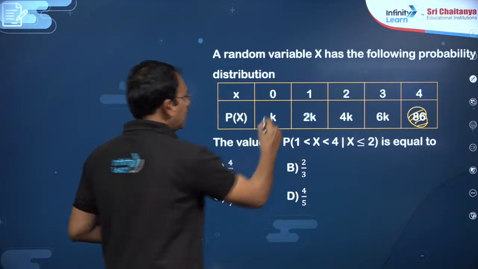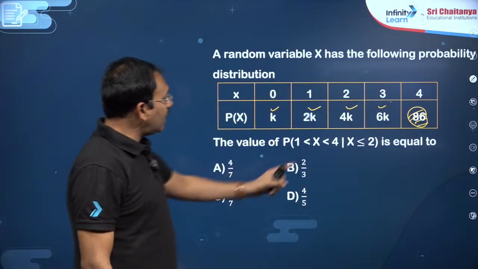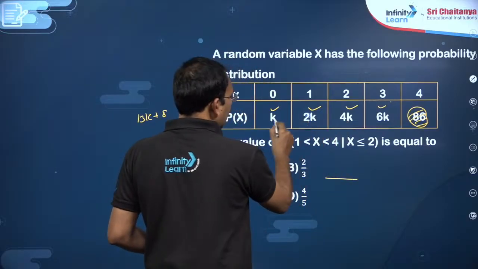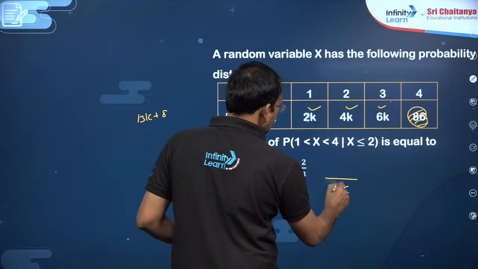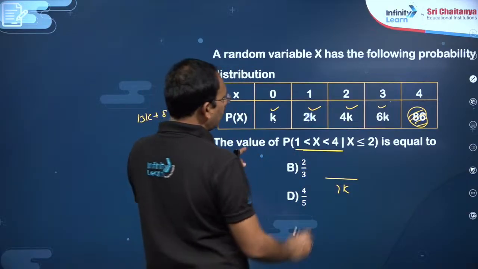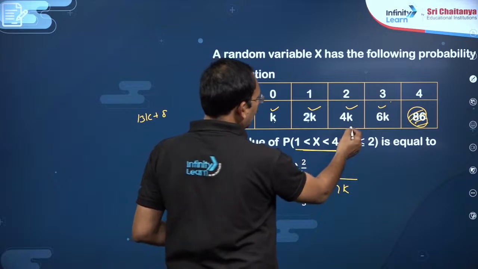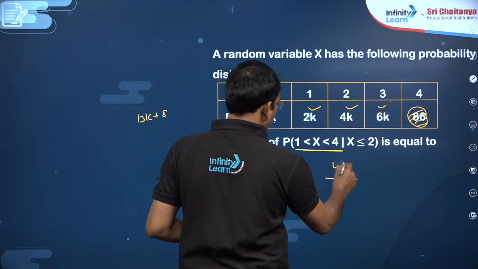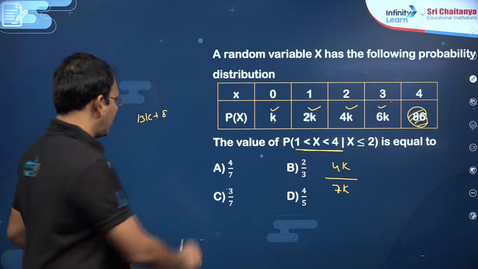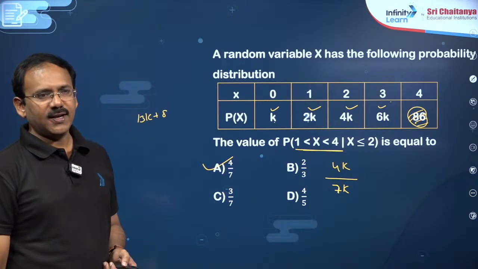Once you find the k value, you know all the data. Then what is he asking, given x less than or equal to 2, that means 4k, 2k, k, that means 7k. He wants the case where x is between 1 and 4. More than 1 and less than or equal to 4 means the only case is 4k, my dear friends. So 4k by 7k, 4 by 7 is the probability. That's it. Directly you can answer. No need to simplify, dear friends.